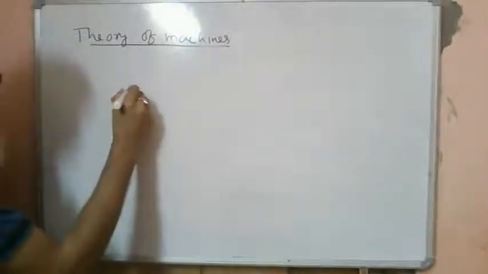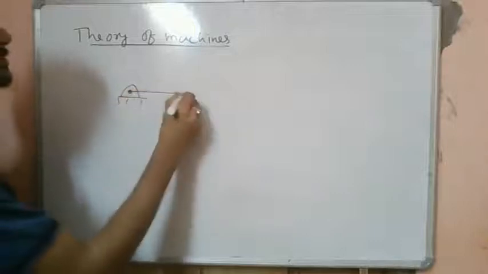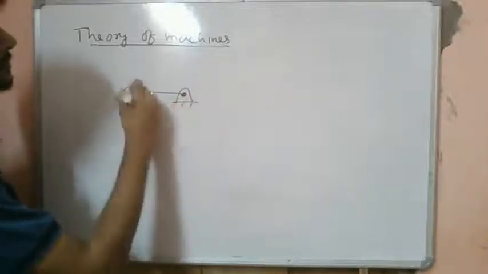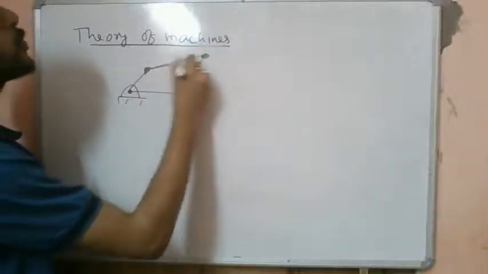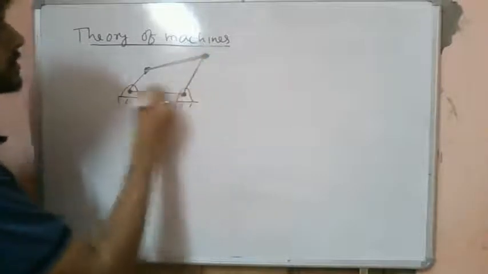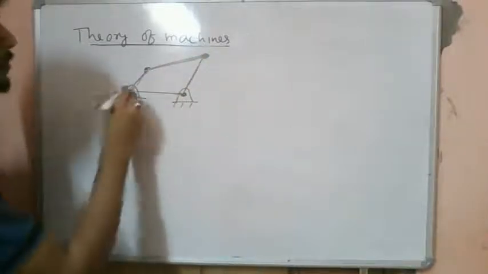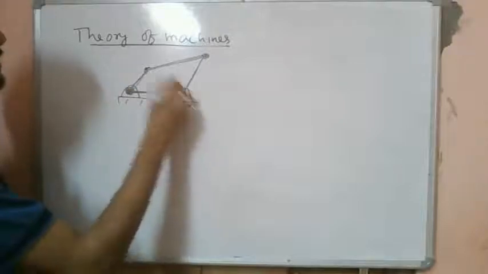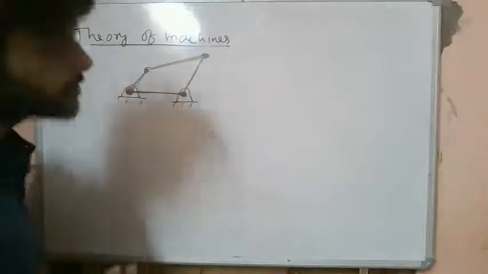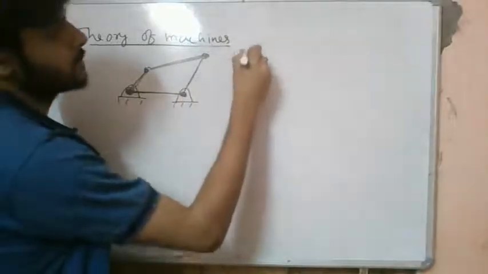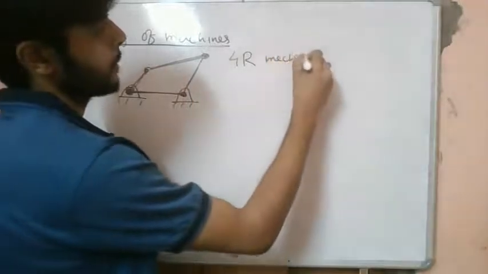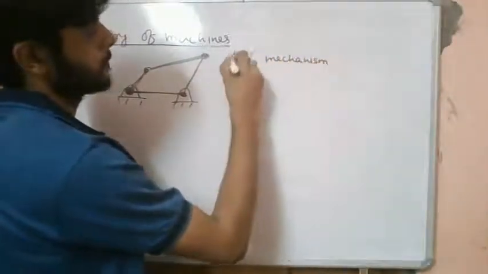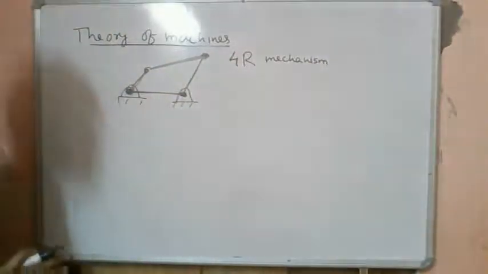Now let's try to find out the mobility of a few simple mechanisms. Let's consider this. Okay, we have 4 different rigid bodies, connected by 4 revolute pairs. So this is what we call a 4R mechanism. 4R means 4 revolute pair mechanism.